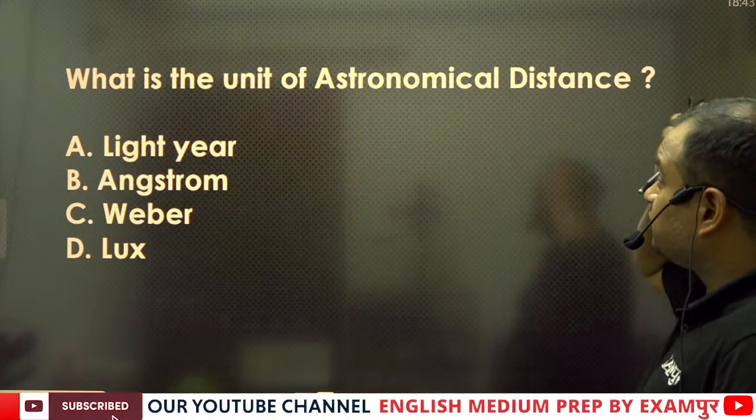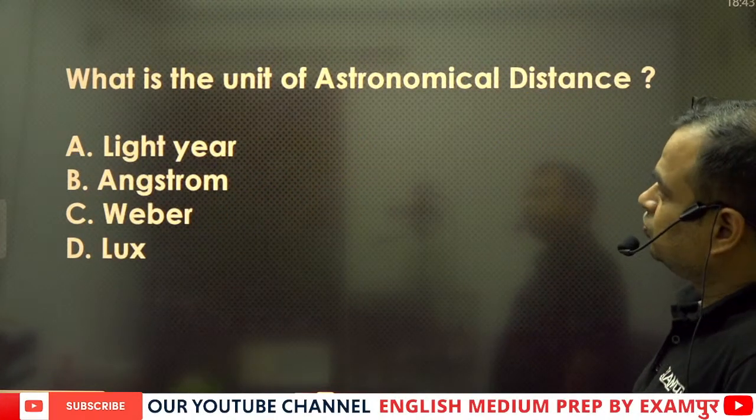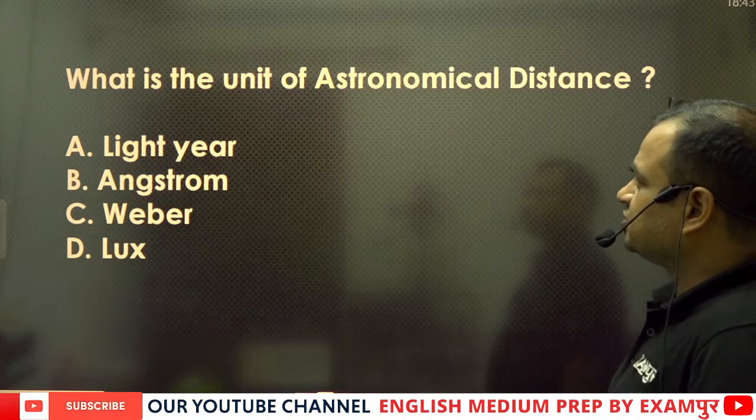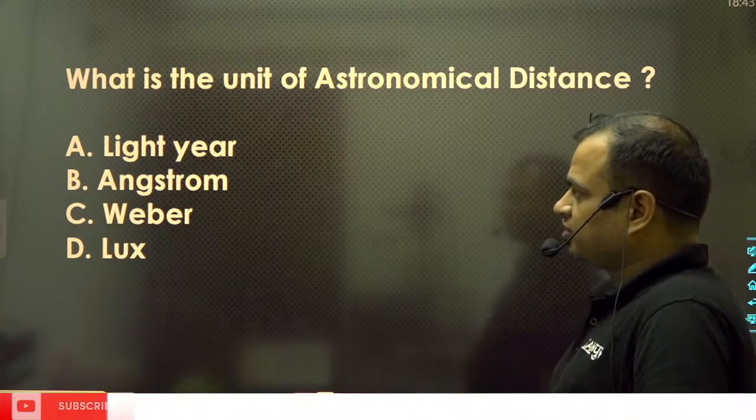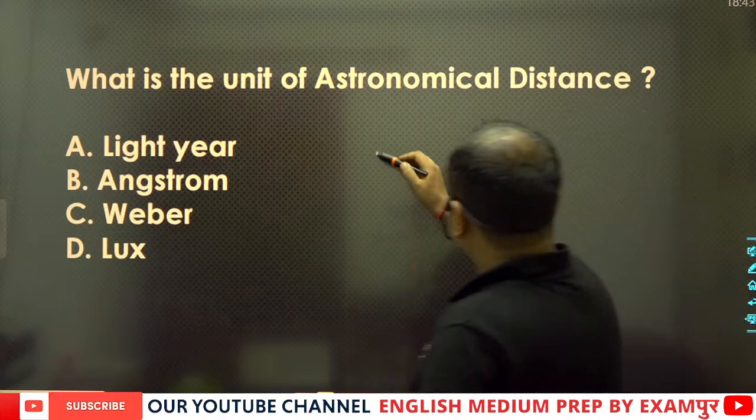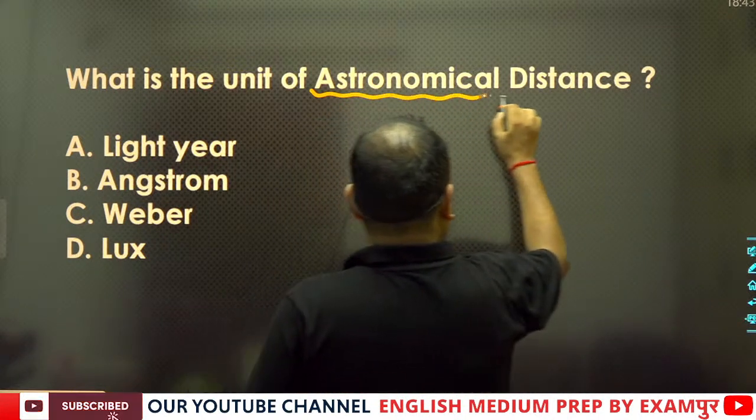Okay, so what is the unit of astronomical distance? Light year, angstrom, Weber, or lux? Actually, astronomical distance is a very large unit of distance.